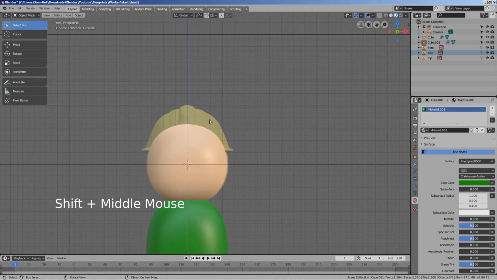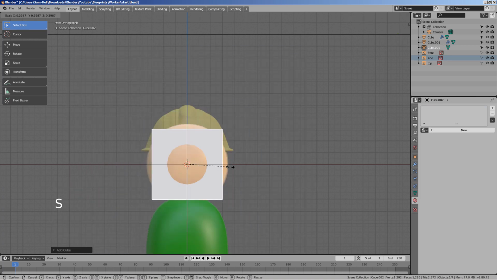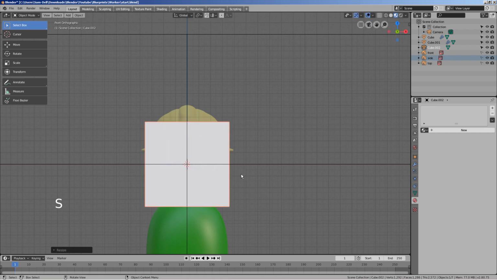Now, we need to create a construction helmet. Yesterday, I showed you how to use On-Cage option to create new edges to model a mesh non-destructive way. I have found something new, maybe even better than the On-Cage option. That is to select the cube, go to Edit mode, right-click, and select Subdivide.